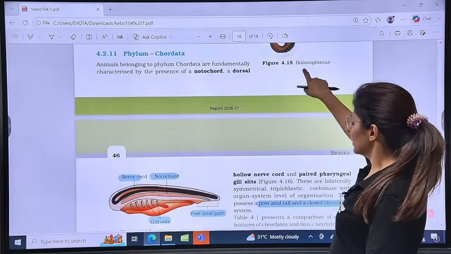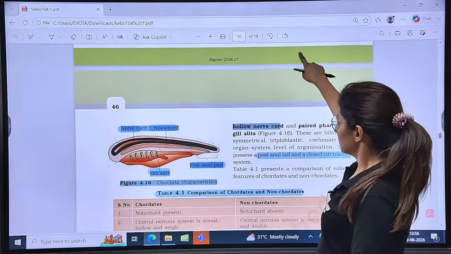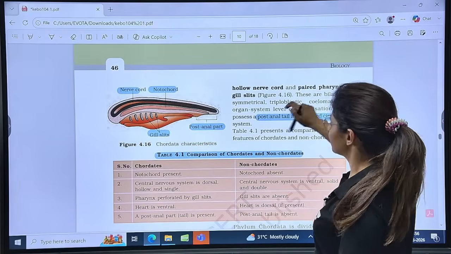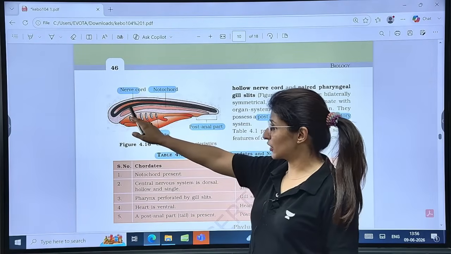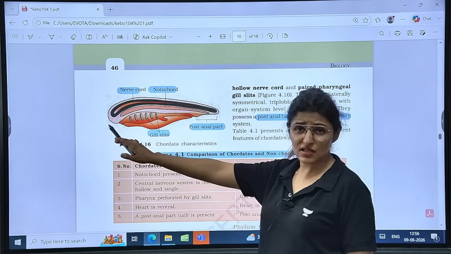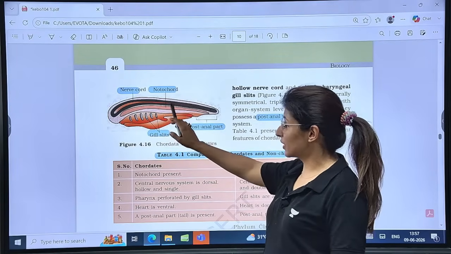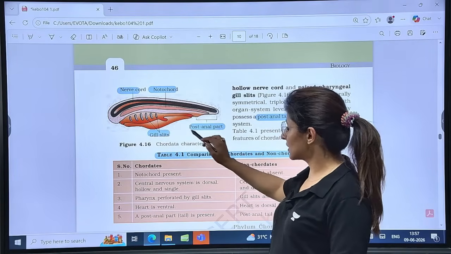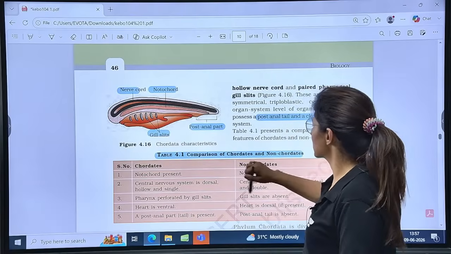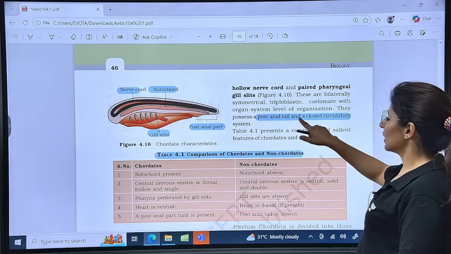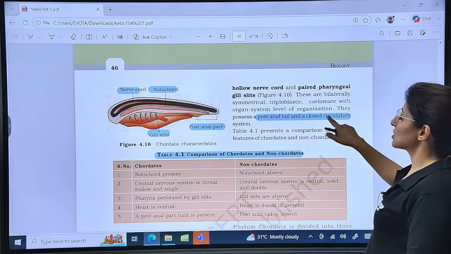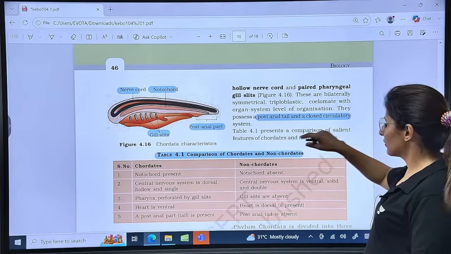Now, Chordata. See the diagram here; this diagram itself is very important. This is the nerve cord, and do you see this orange thing? This shows it is hollow in nature. The notochord is solid, again on the dorsal side. These are the pharyngeal gill slits, and this is the post-anal tail. So post-anal tail and a closed circulatory system are also features here.